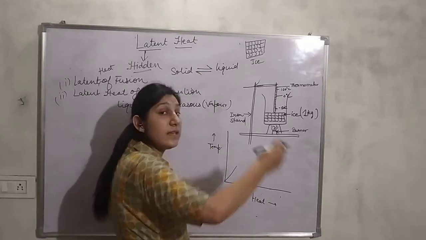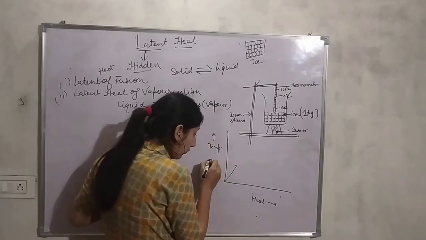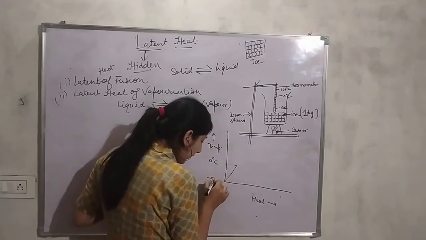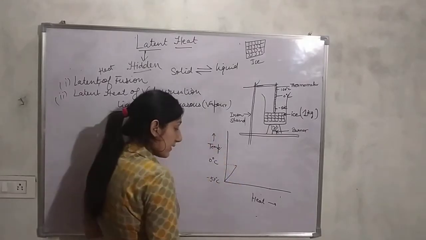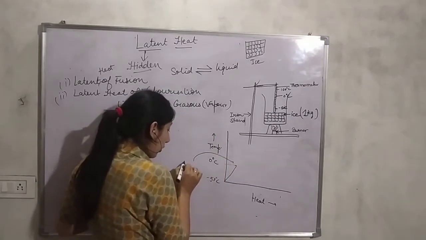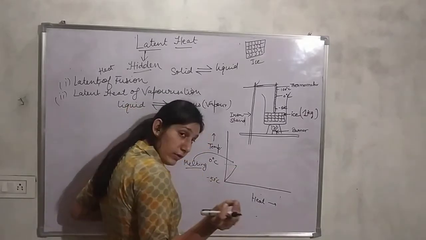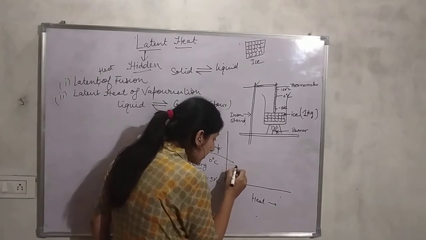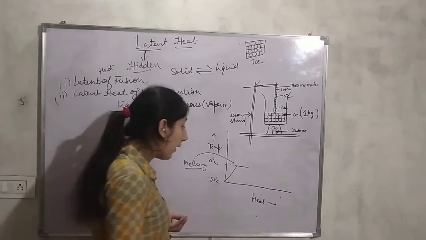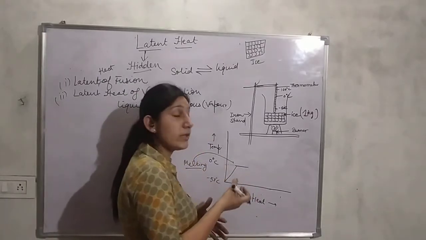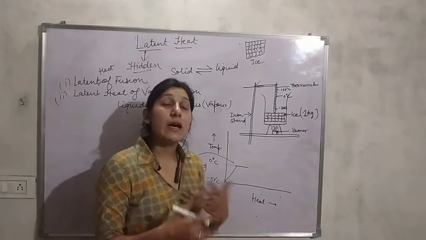But this increase in temperature takes place till a point when the temperature goes up from minus 50 degrees Celsius to 0 degrees Celsius. At 0 degrees Celsius, which is the melting point of ice, when we further add heat to it, the temperature will not rise. So where did the heat go? Now we have given it heat, but the temperature of the ice did not increase. So what happened? Where will that heat be used?